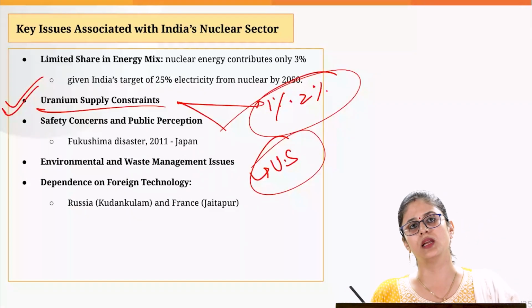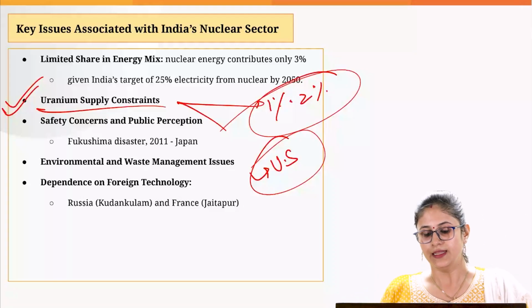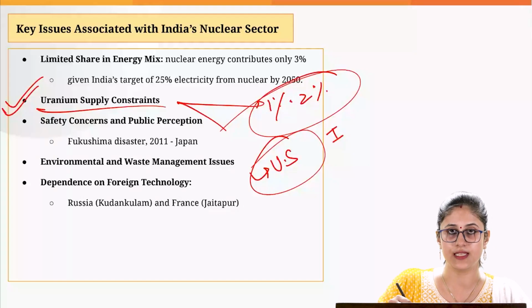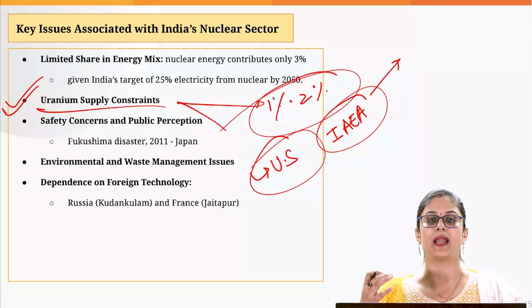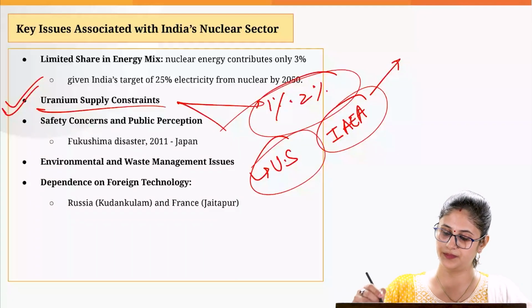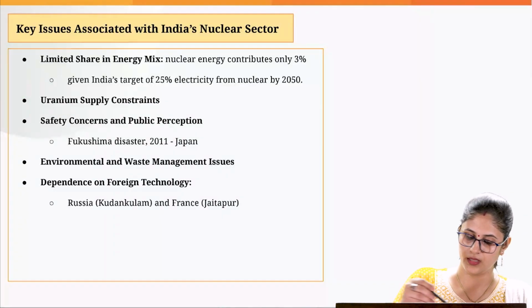But the problem is the reactors which are going to use the imported uranium have to comply with the safeguards of the International Atomic Energy Agency. This increases the compliance burden on India and the nuclear power plant operators.